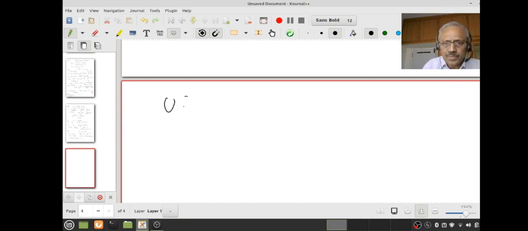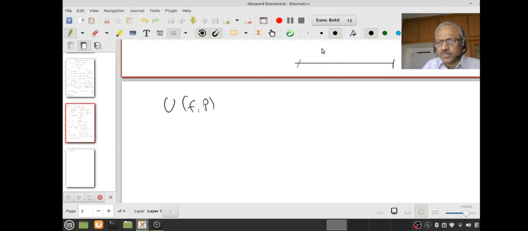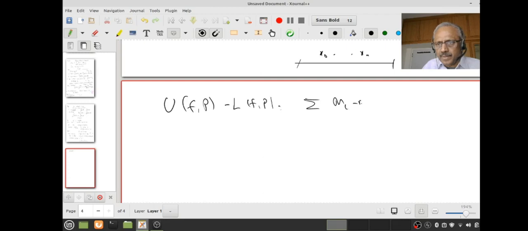Now what is U of P? Let's as usual look at the partition x0, x1, ..., xn, with the standard notation. L of P will be the summation of small mi of f into delta xi. What is delta xi?